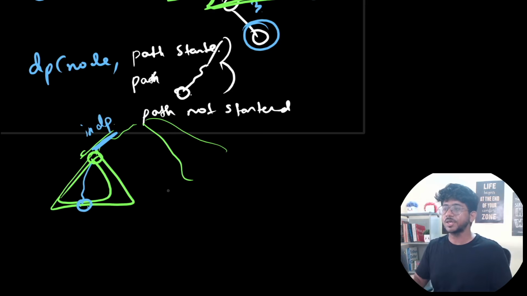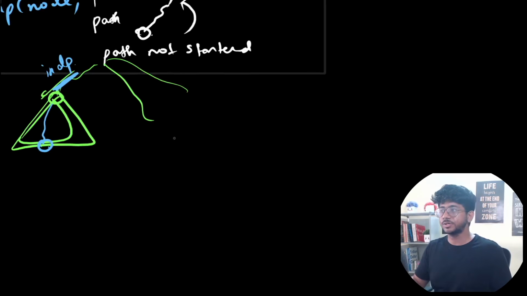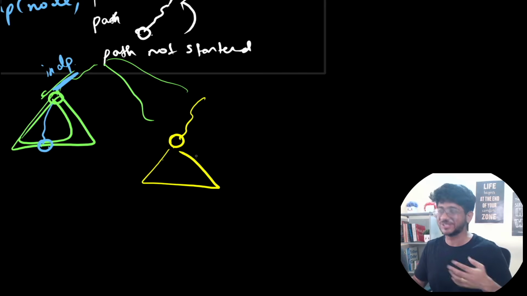Okay, and if the path is going inside this node, I'm obviously jumping through many things over here, but I'm assuming that I'm talking to somebody who already knows auxiliary tree and things like that. So if you know that it's coming in over here, then you know that one of the endpoints is going to go in.